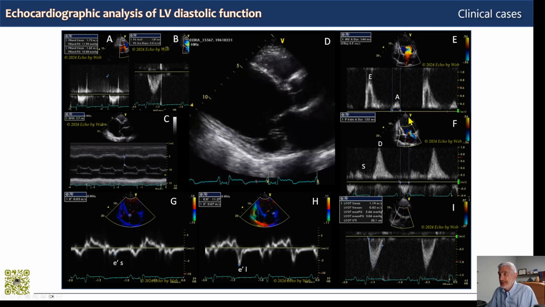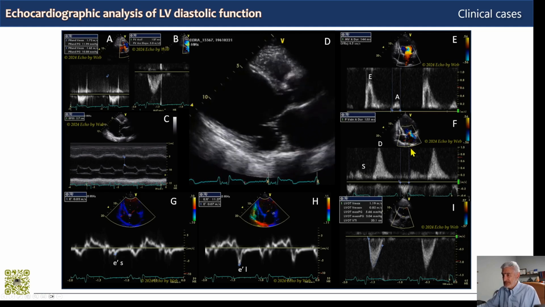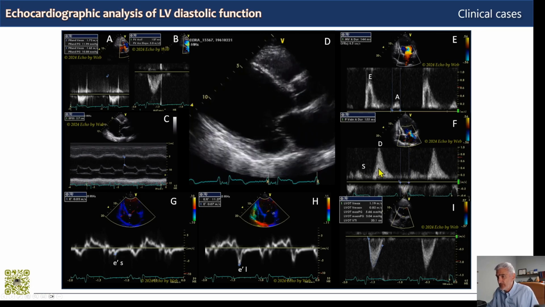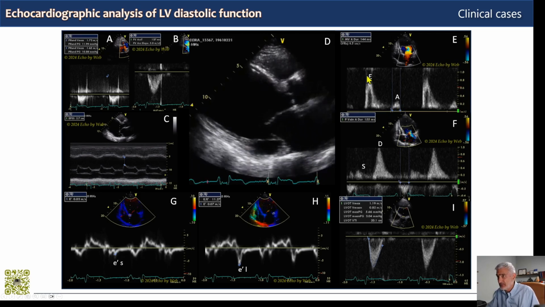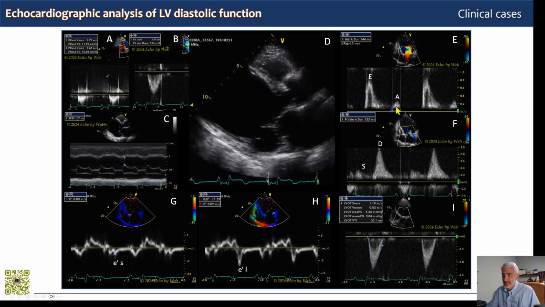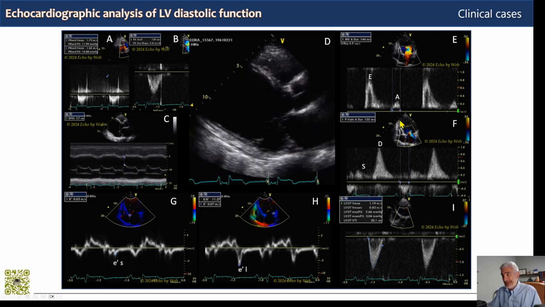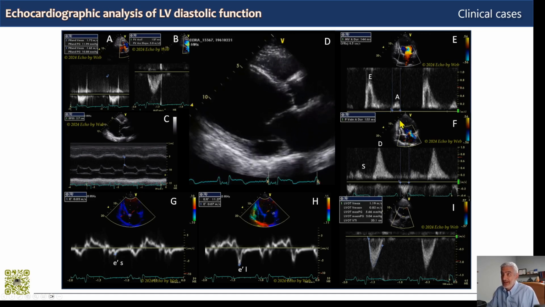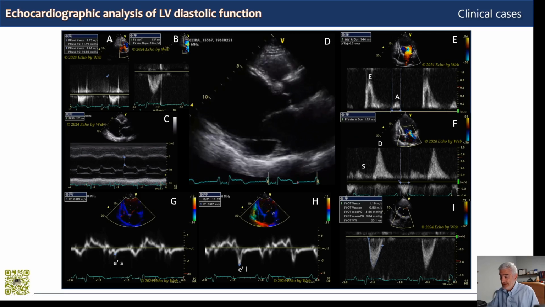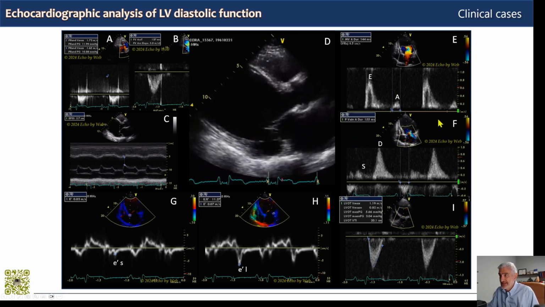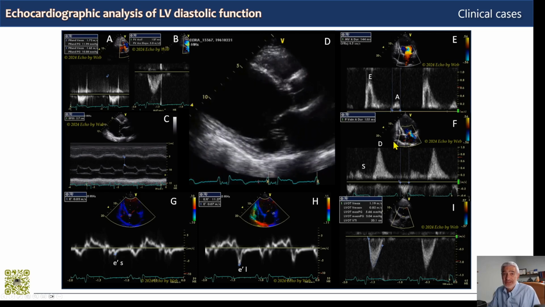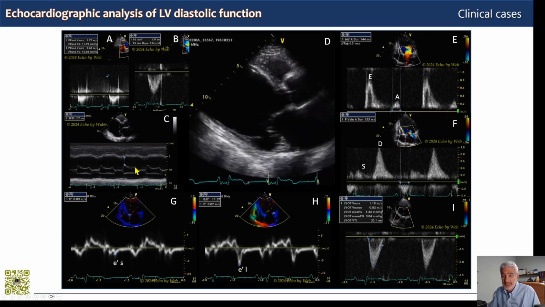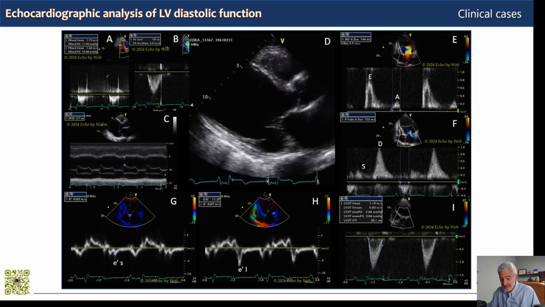And finally, we have the parameter of the difference between the retrograde A wave of the pulmonary venous flow, which is 155 milliseconds, and the antegrade mitral A wave, which is 144. The difference is less than 30, so we don't diagnose here, as would have been expected, an increased left ventricular end-diastolic pressure. So you see that in the real world we often have contrasting parameters. In this case, this difference doesn't confirm the high left ventricular end-diastolic pressure, which was suggested with the B bump, which was known to be quite specific.